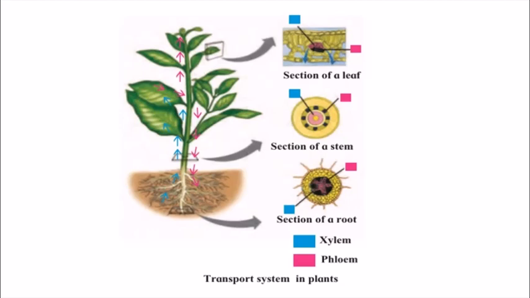So xylem carries water from the lower part to the upper part, that is from down to up. It is going from the lower to the upper region and is carrying water and minerals. And what phloem does is it carries food to different parts of the plant from the leaf.